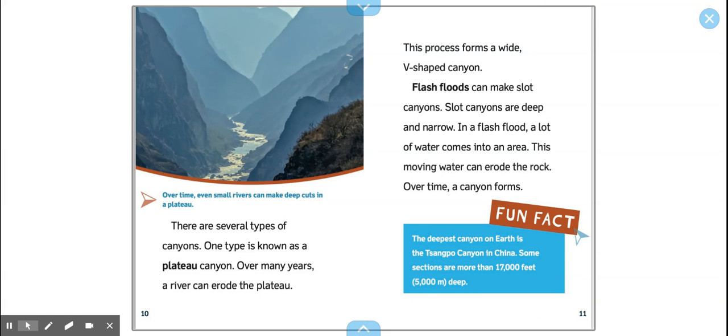There are several types of canyons. One type is known as a plateau canyon. Over many years, a river can erode the plateau. This process forms a wide V-shaped canyon. Flash floods can make slot canyons. Slot canyons are deep and narrow. In a flash flood, a lot of water comes into an area. This moving water can erode the rock. Over time, a canyon forms. The caption reads, Over time, even small rivers can make deep cuts in a plateau.